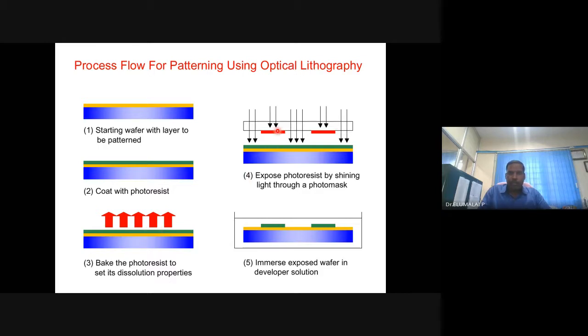Now you apply the mask. You mask this area, then for the rest of the areas, you allow the radiation to fall, or electrons or ions to interact.